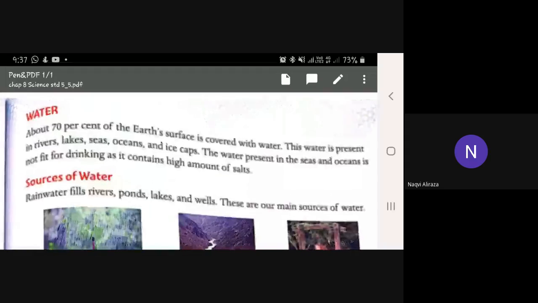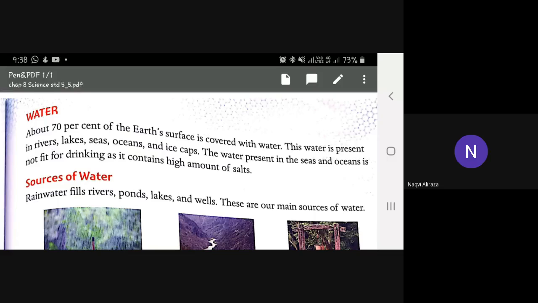Water. About 70% of the Earth's surface is covered with water. The water is present in rivers, lakes, seas, oceans, and ice caps. The water present in the seas and oceans is not fit for drinking as it contains high amount of salts. Sources of water.